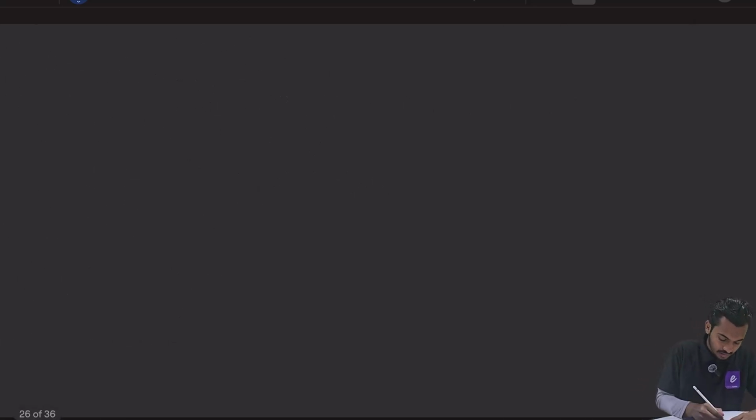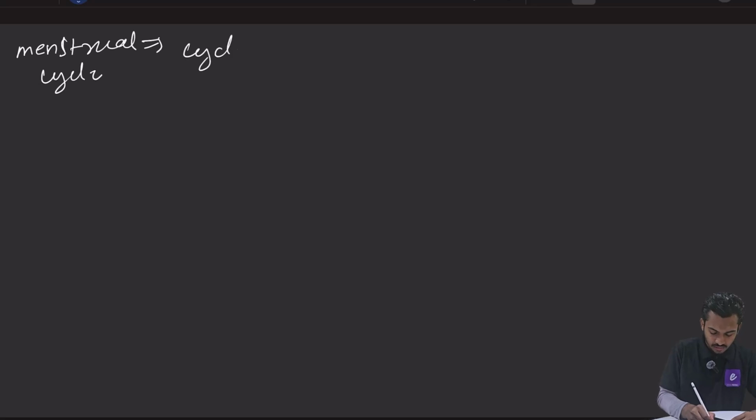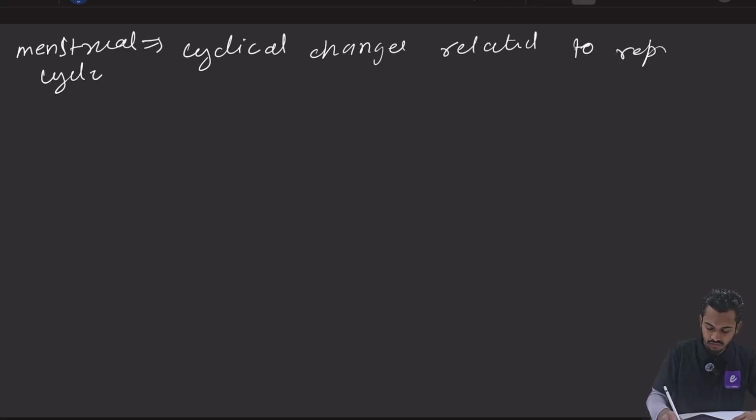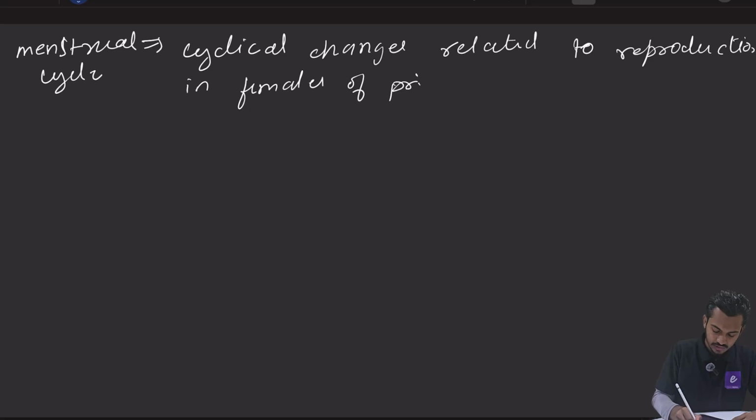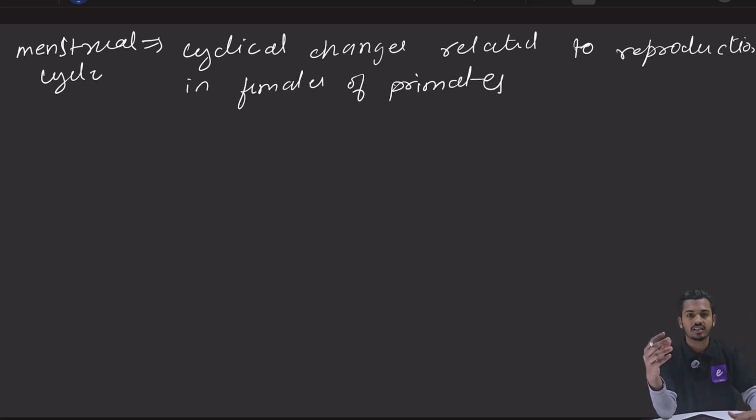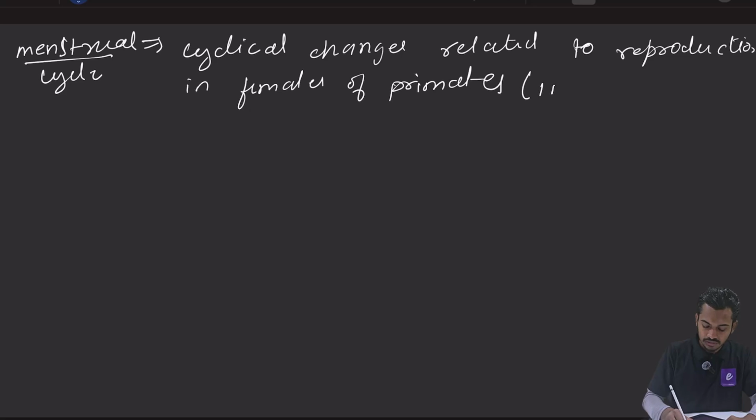So menstrual cycle, now we will come back to the definition. So what is menstrual cycle? Cyclical changes related to reproduction in females of primates. In females of primates, this is called as menstrual cycle. ये menstrual word क्यों लगा है? Because for one cycle to complete it will take 1 month. That is why इसके बाजू हमने menstrual नाम लगा दिया.